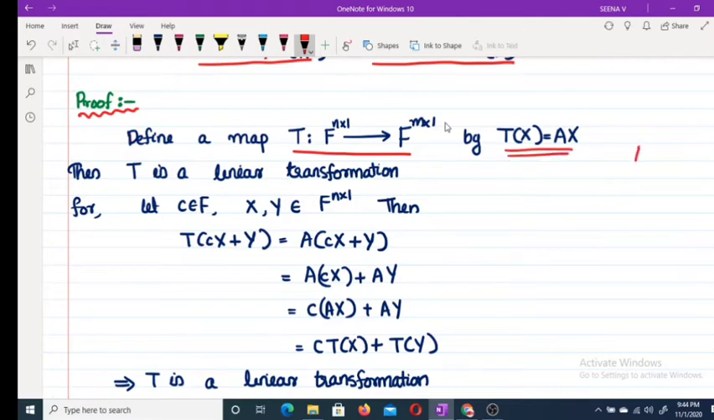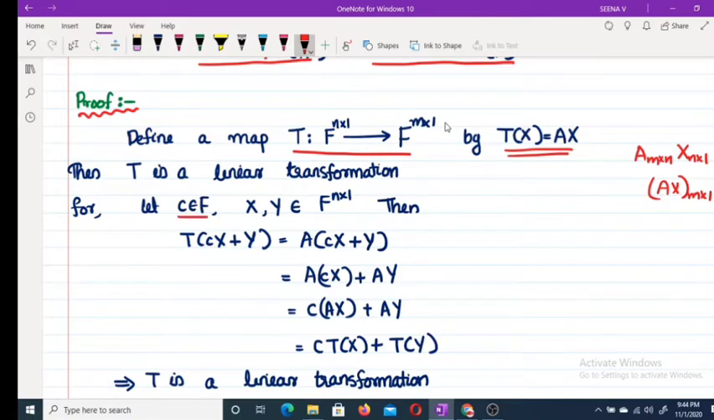A is an m by n matrix. x is an n by 1 matrix. Therefore, Ax is an m by 1 matrix. Therefore, clearly this map is a well-defined map. Now we are going to prove this T is a linear transformation.